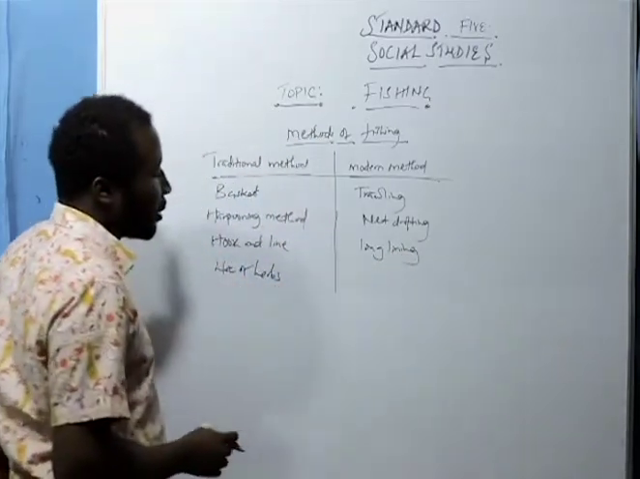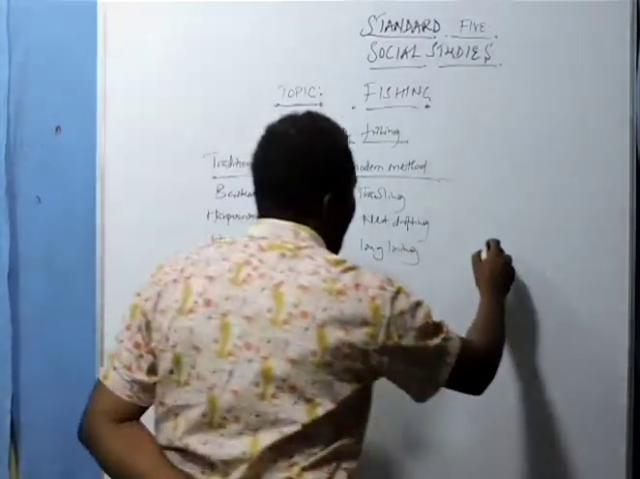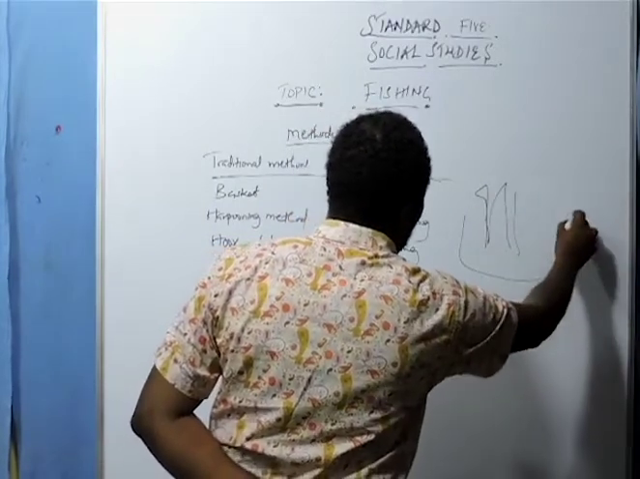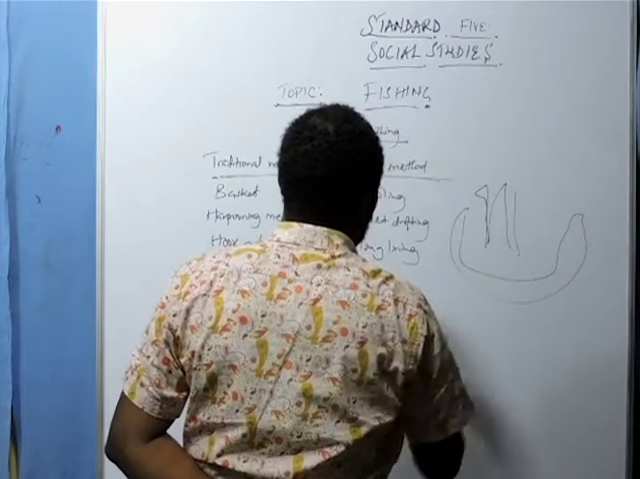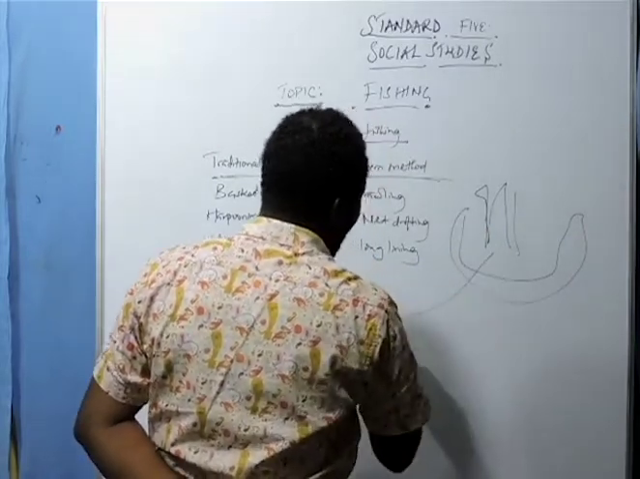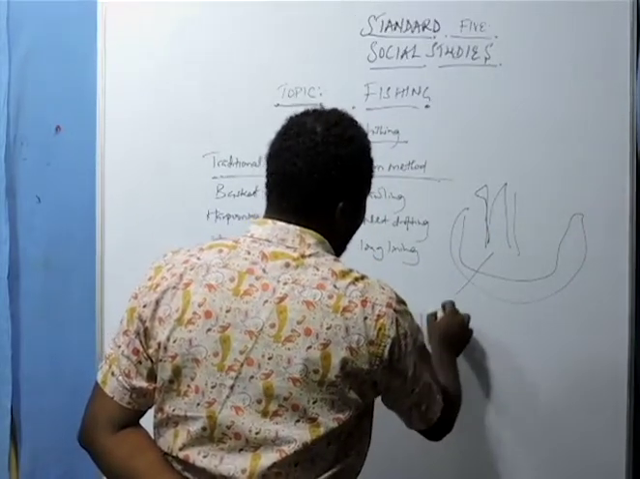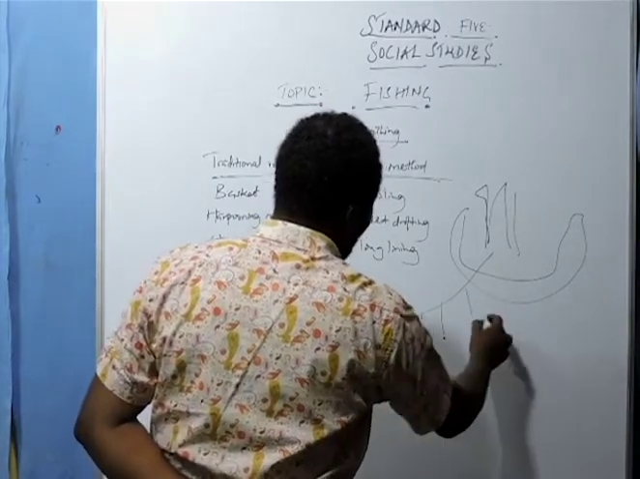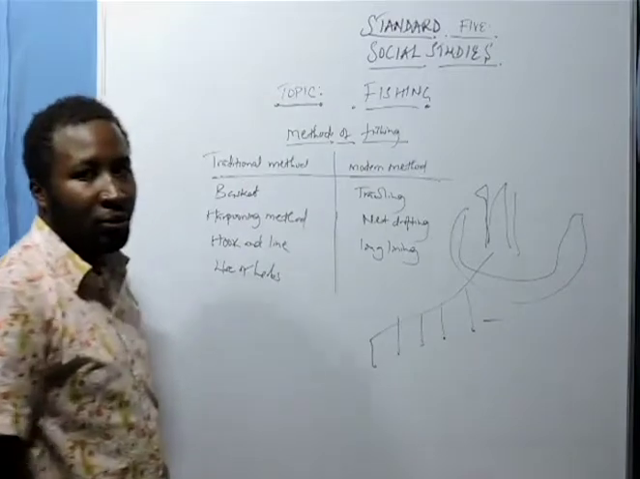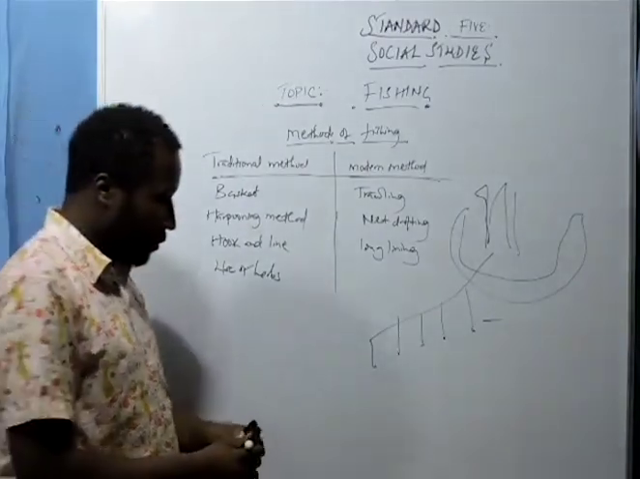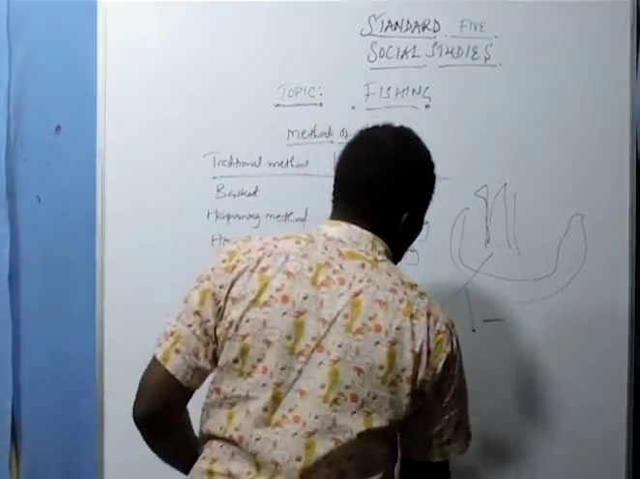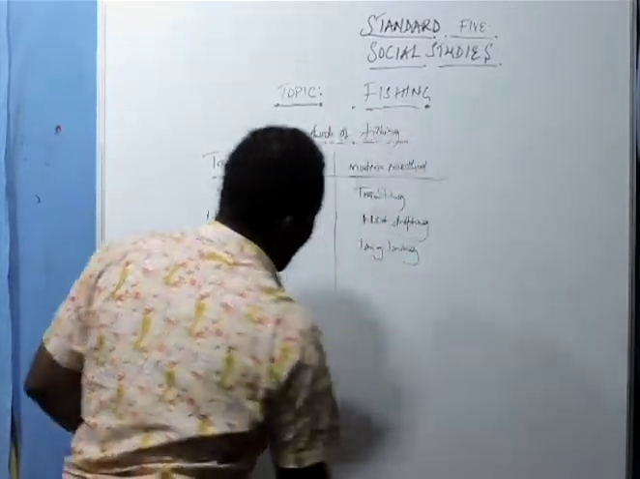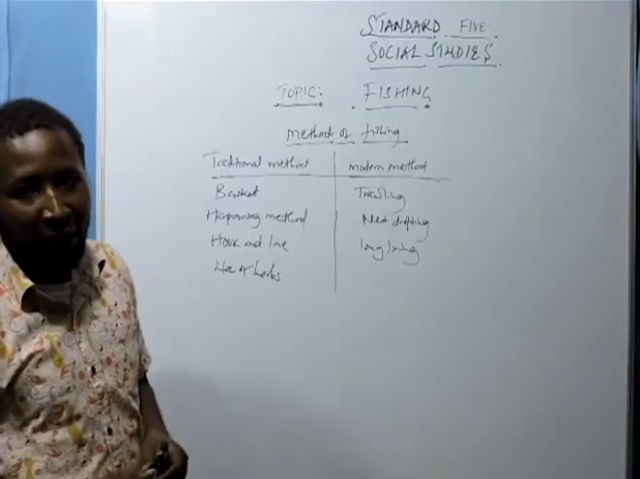In long lining, we have a ship, for example, and it will go pulling a long line, having some baits on it. As the ship goes, it will be attracting fish and it will be able to catch the fish. That's what we have as long lining. Long lining is different from hook and line.